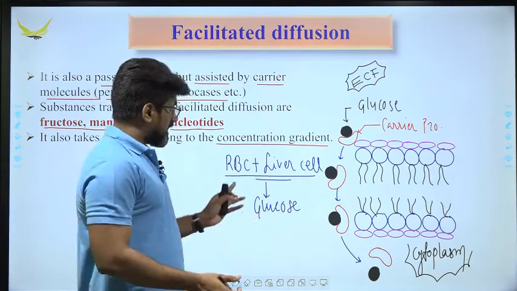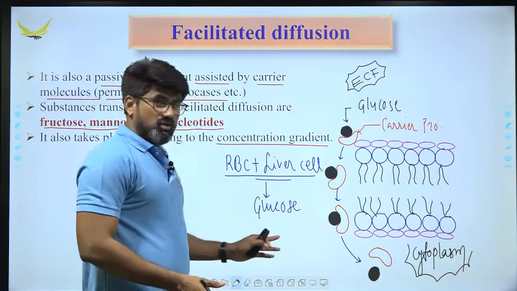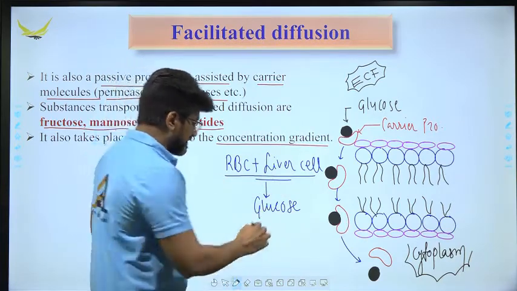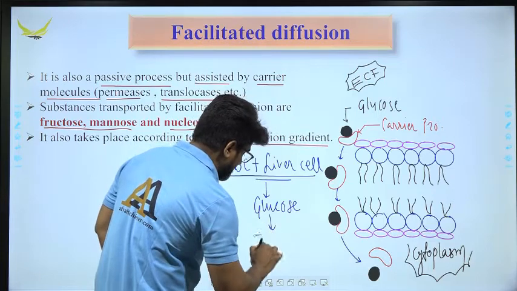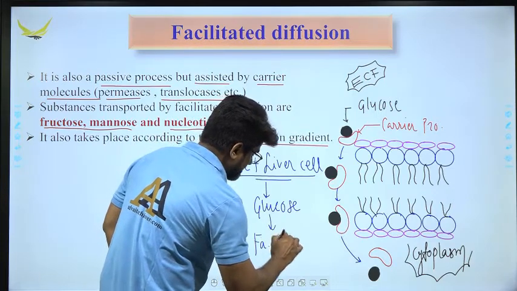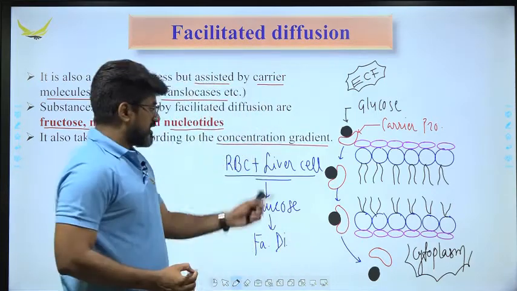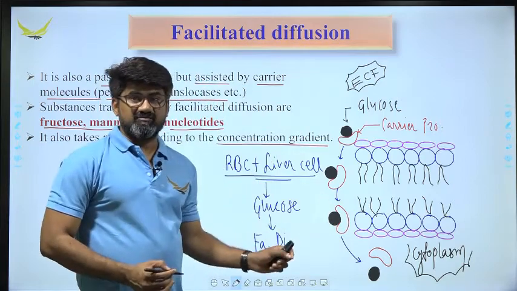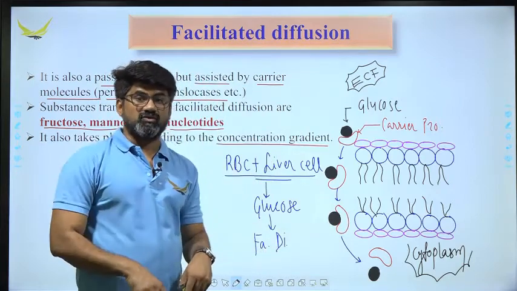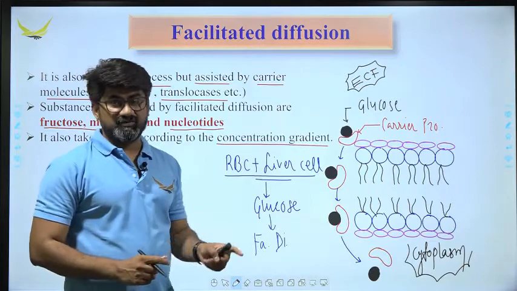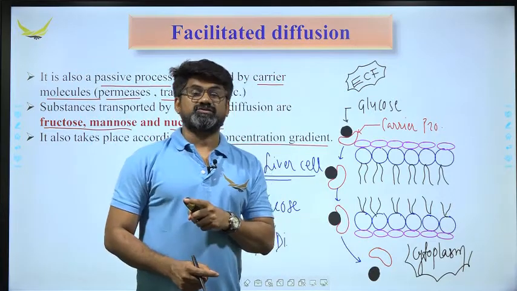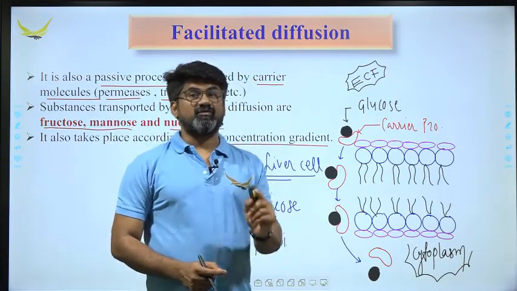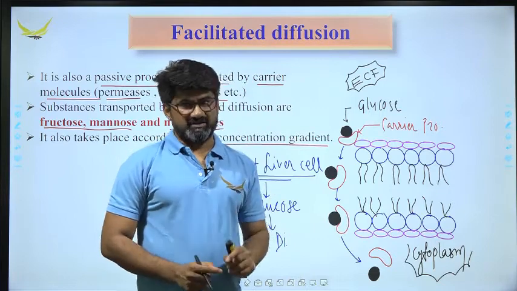So in RBC and liver, glucose enters through facilitated diffusion. It is according to the concentration gradient, but it requires a carrier protein.